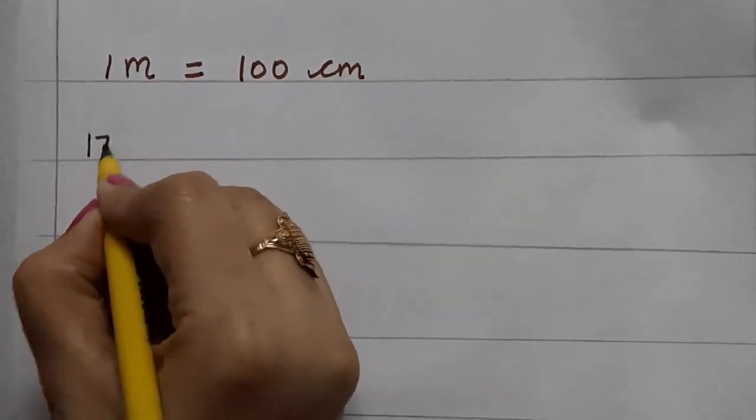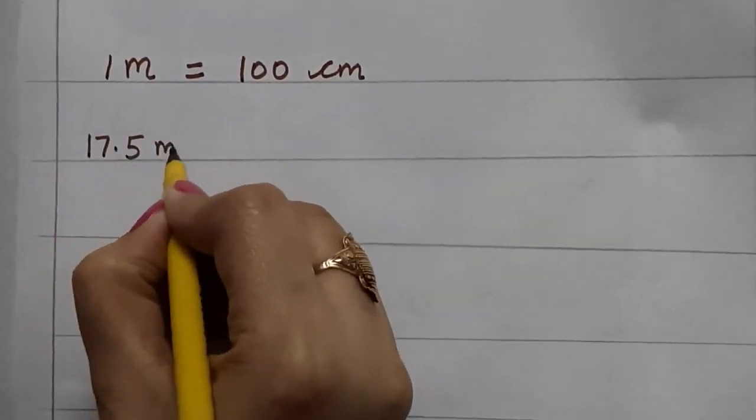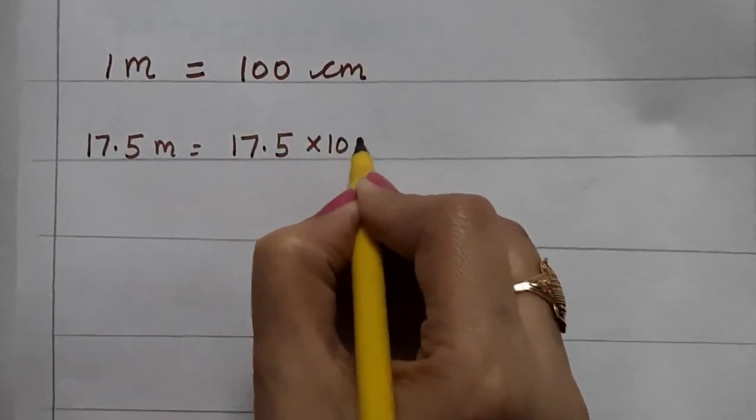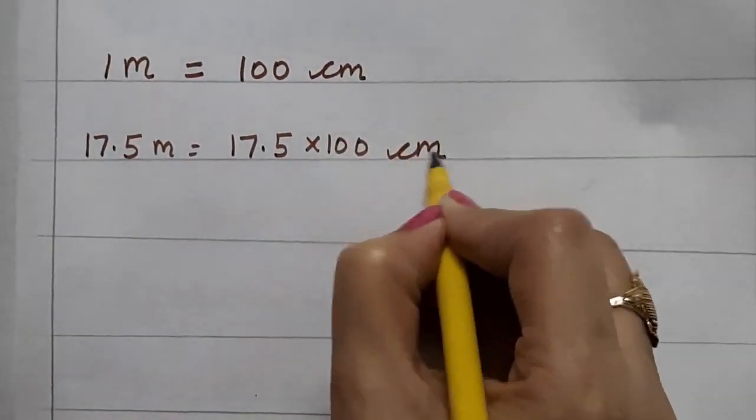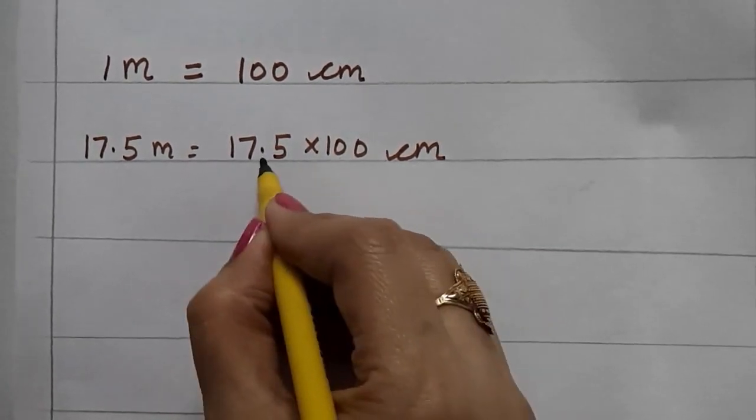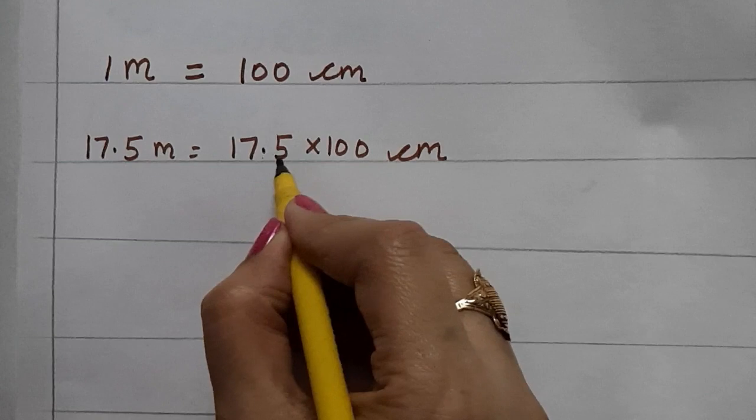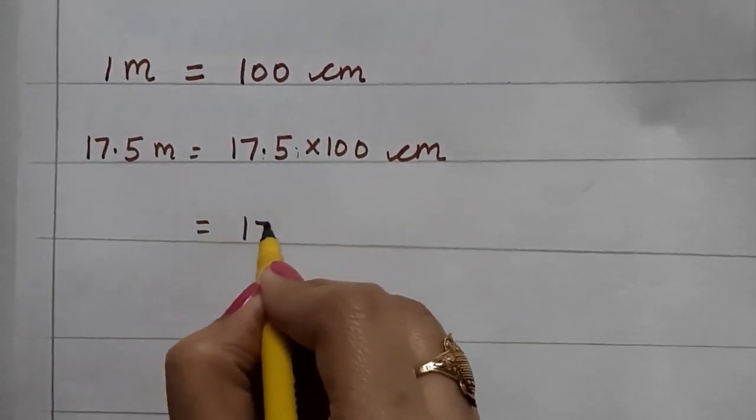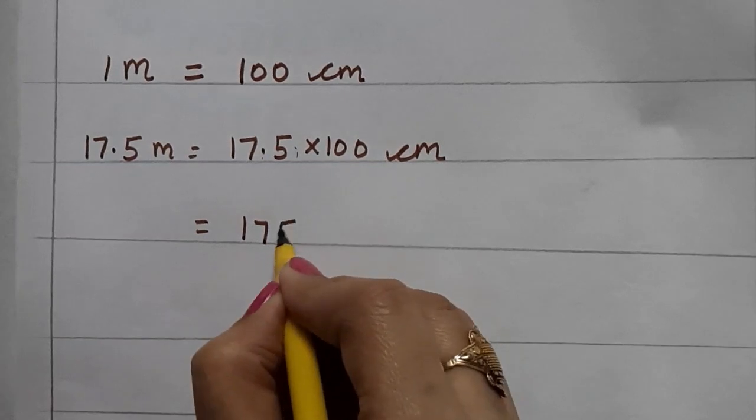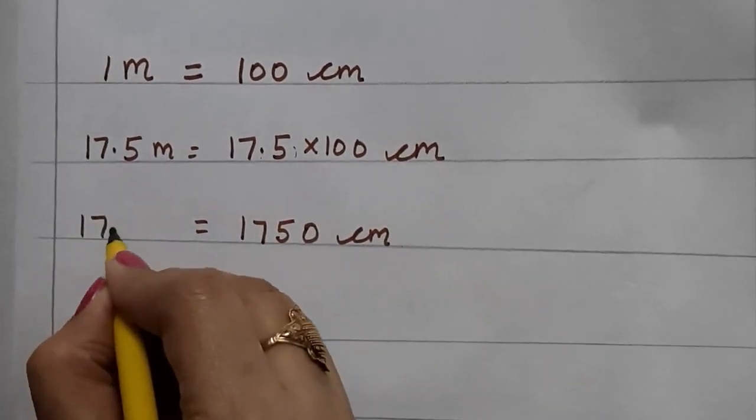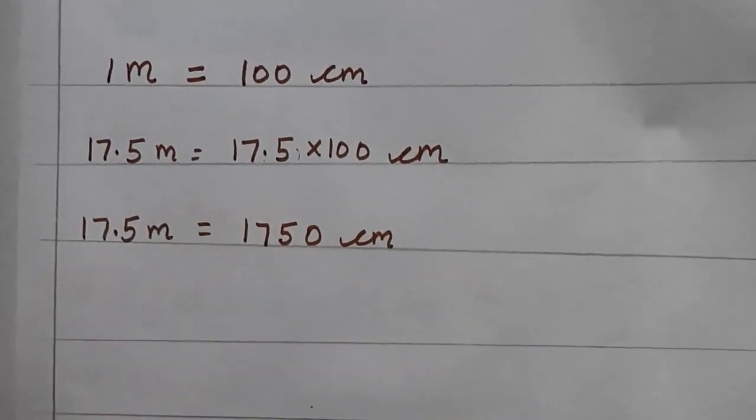Now 17.5 meter is equal to 17.5 multiply by 100 centimeter. 2 zeros are there in 100. Decimal will shift 2 places forward. One number we have, 1 0 we will put. So it will become 1750 centimeter. Understood?